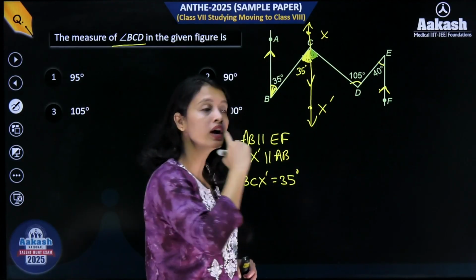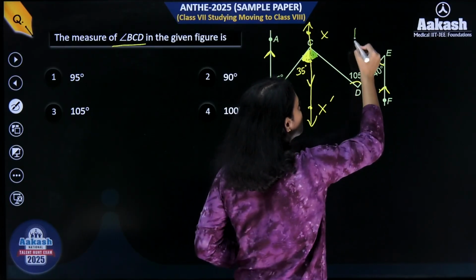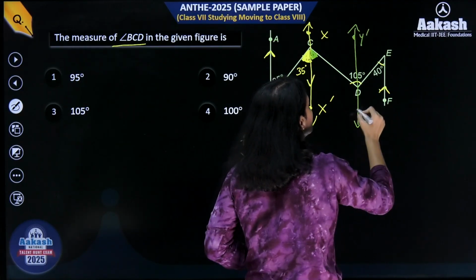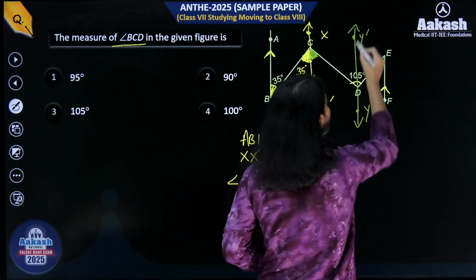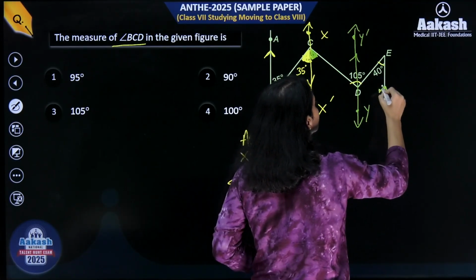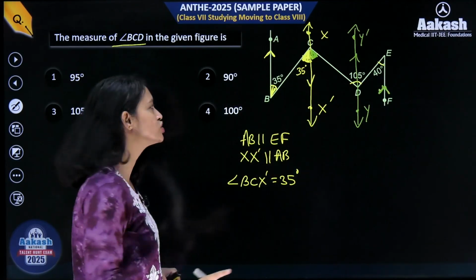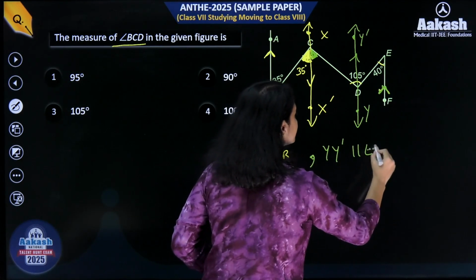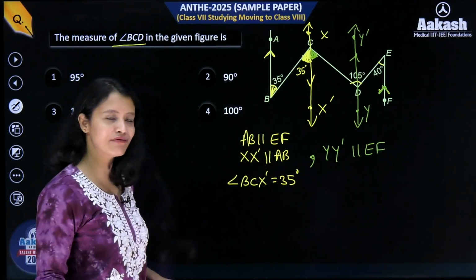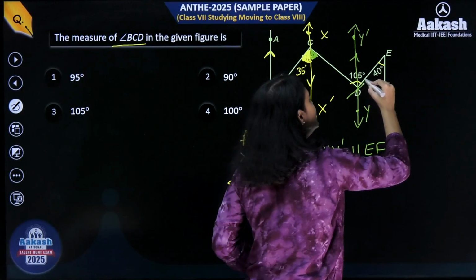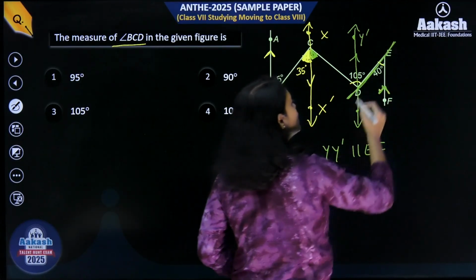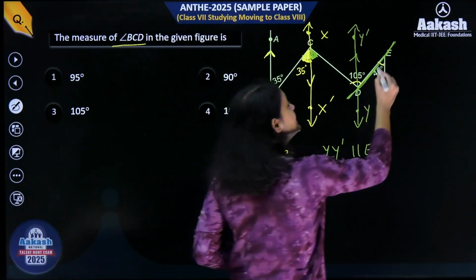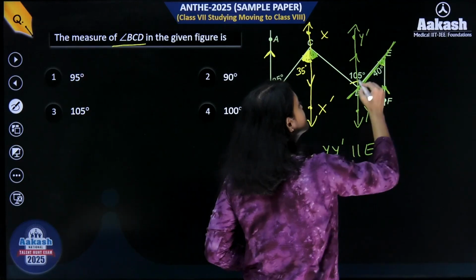So for that, what I will do, now here 105 degrees given, right? So what I will do basically is I will construct another parallel line, let's say y dash. Okay, and this line here is parallel to EF. This is parallel to what? EF. Okay, understood? Okay, so we have constructed y dash parallel to EF. Now, what happens then, everyone? So notice that then DE will be a transversal. This DE here is a transversal for the two parallel lines FE and YY dash. And hence, this angle here becomes equals to this angle here.